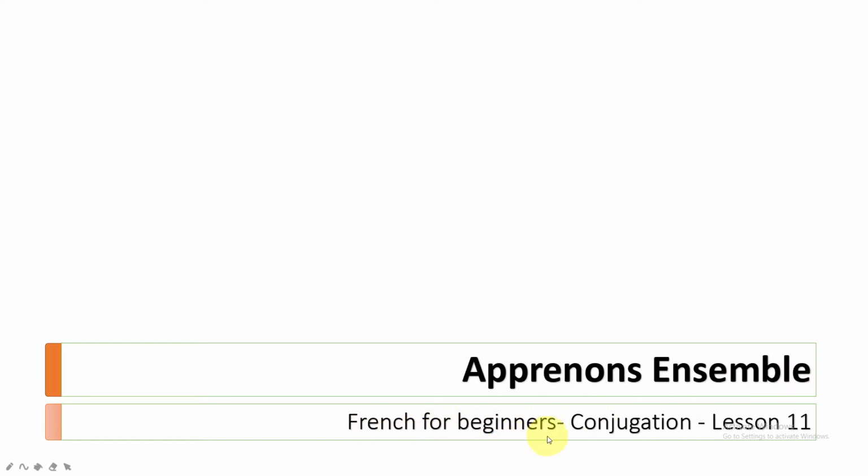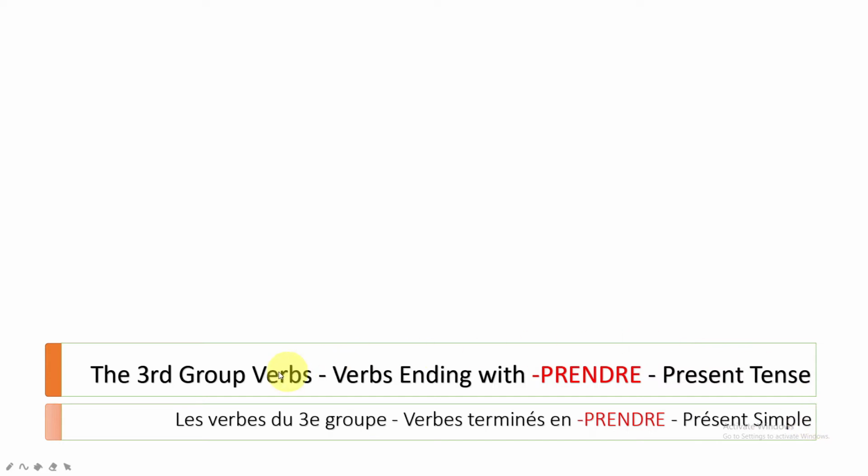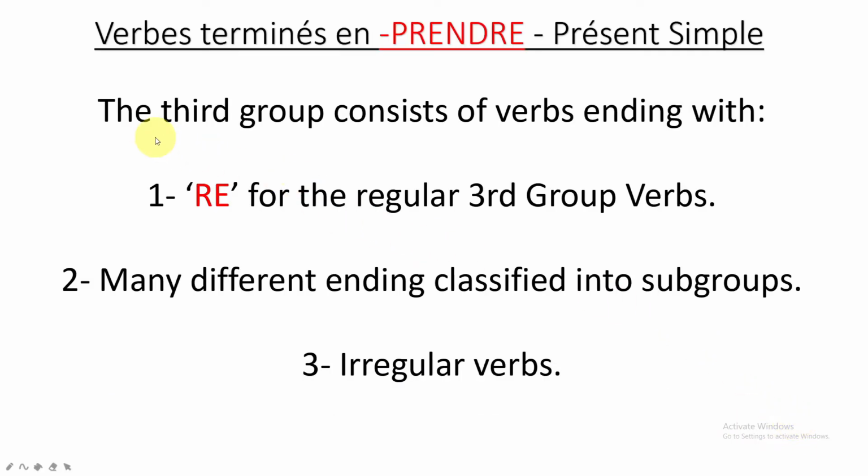French for Beginners, Conjugation, Lesson 11. The third group verbs ending with PRENDRE, present tense. Les verbes du troisième groupe, verbes terminant en PRENDRE, présent simple. So the third group verb consists of verbs ending with RE for the regular third group verbs.